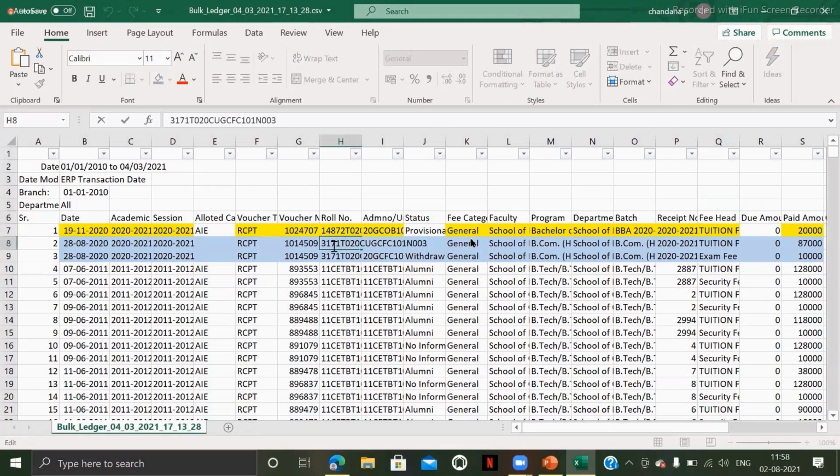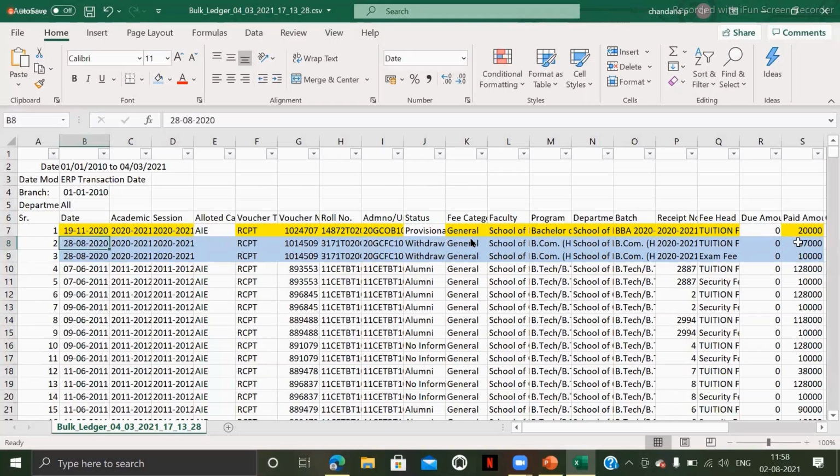This is a student bearing roll number 3171N003, the same student 3171N003. Here the student has paid an amount of 87,000 plus 10,000, that is 97,000, on 28th August 2020.